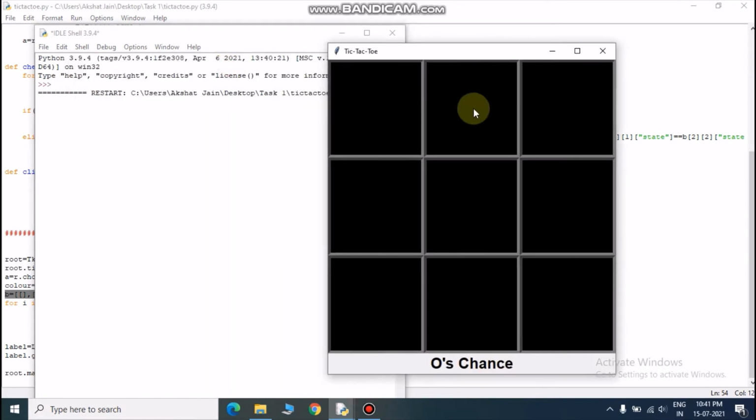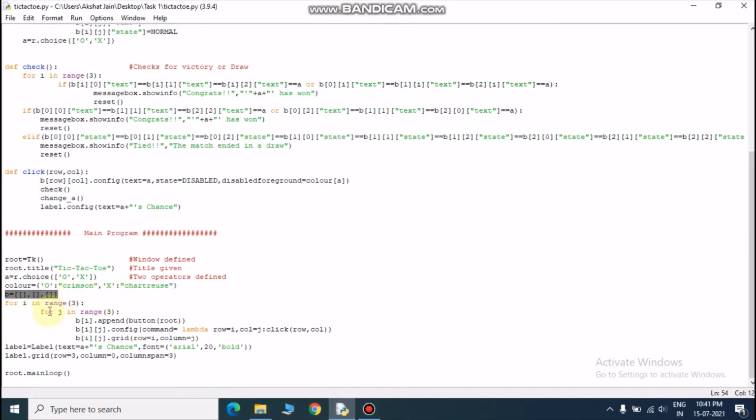One, two, three, and we have these three at the side. So there are 9 buttons here. I want to create 9 buttons, so I have run a loop that will create 9 buttons, and this one is a label, which will show whose chance is currently going on. And root.mainloop is required to make this program run continuously so that we see the output frame.